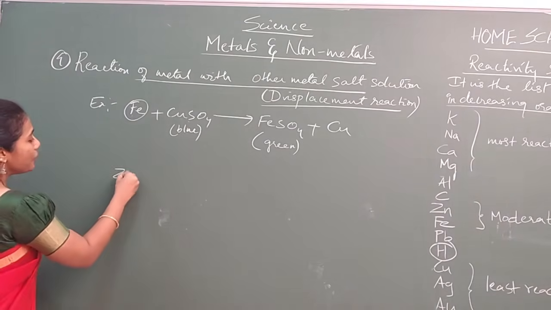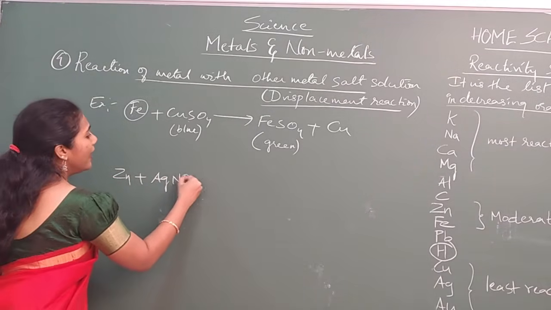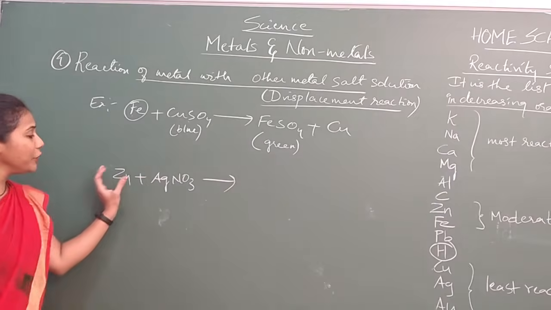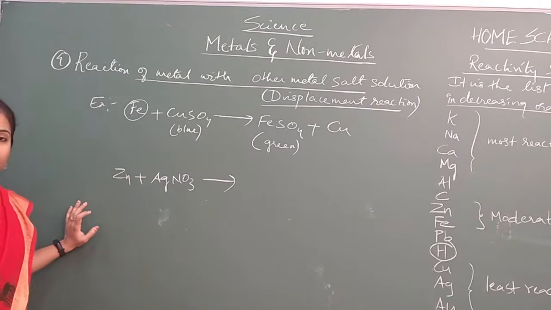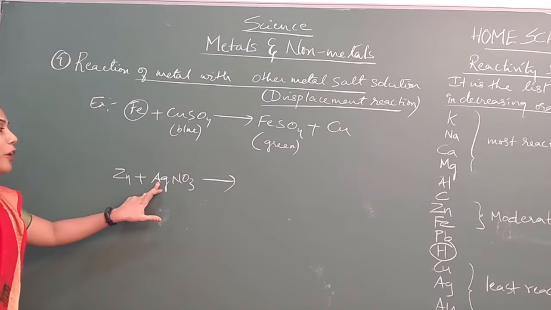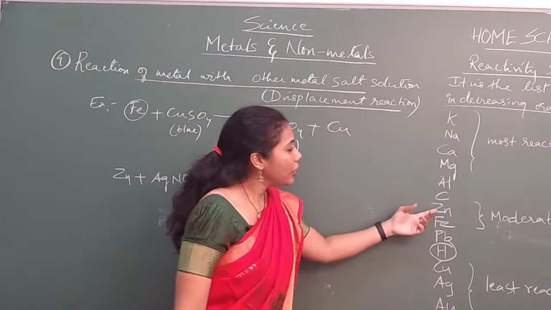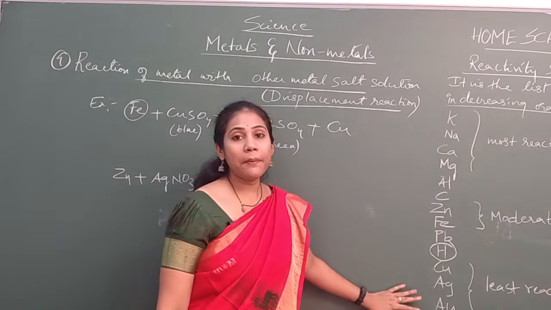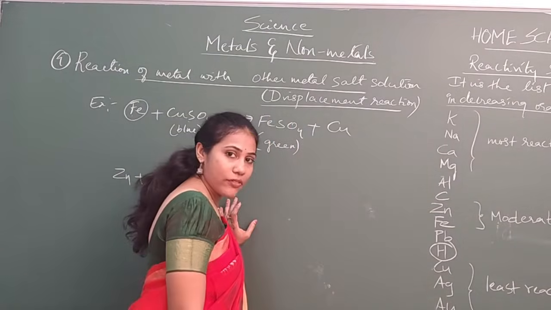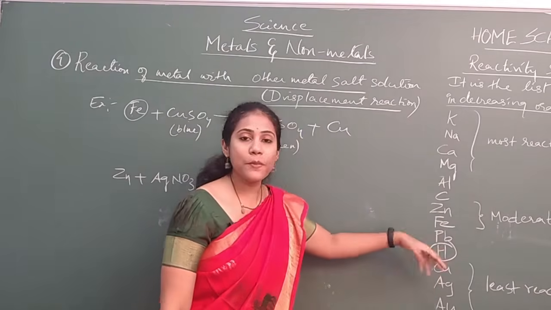Similarly, you have to know how to write the products. Say if I ask you zinc and AgNO3, can you observe a reaction between these two? Check whether zinc's position is above silver or not. You have to check it from the reactivity series. This series you should definitely remember, otherwise you cannot answer such questions. So zinc is here, Ag is here, so zinc is more reactive.